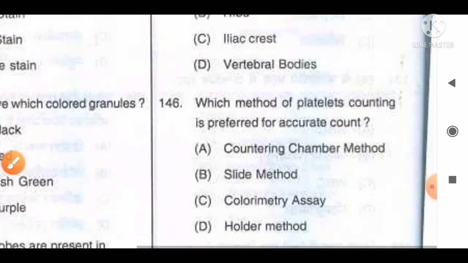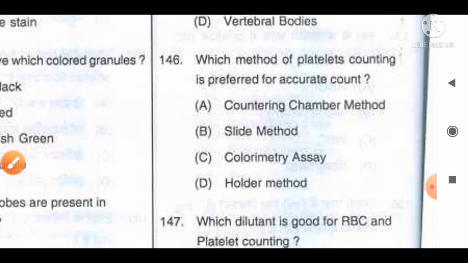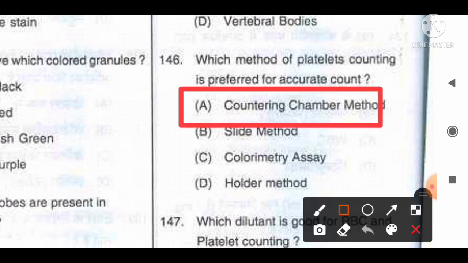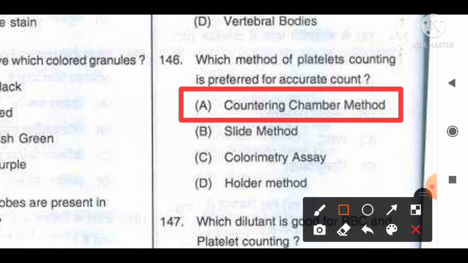Move to the next question, number 146. Which method of platelet counting is preferred for an accurate count? And the options are: A. Counting chamber method, B. Slide method, C. Colorimetry assay, D. Holder's method. And the correct answer for this question is option A. The counting chamber, or Neubauer's counting chamber method, is the most accurate method for the platelet count. Option A is the correct answer for this question.